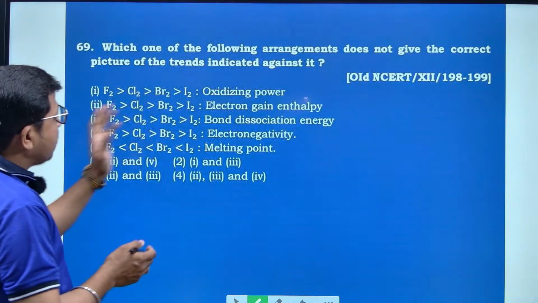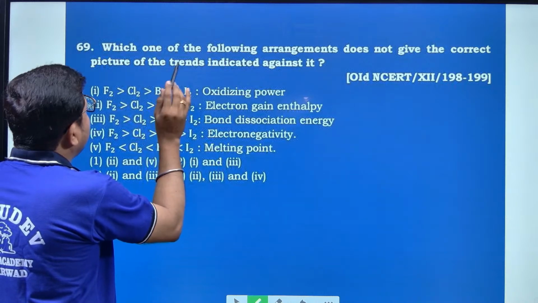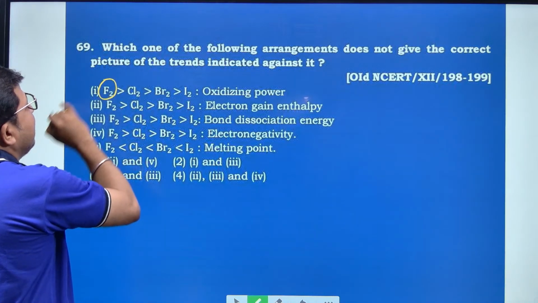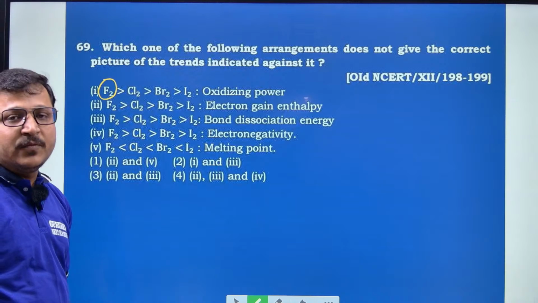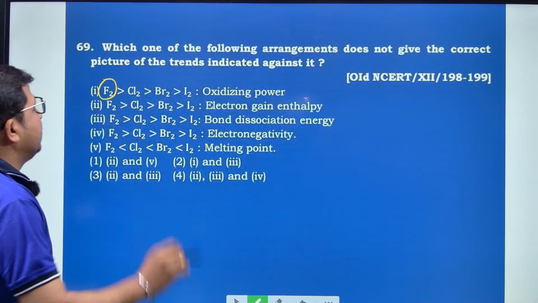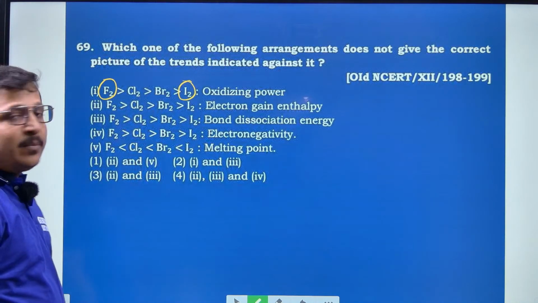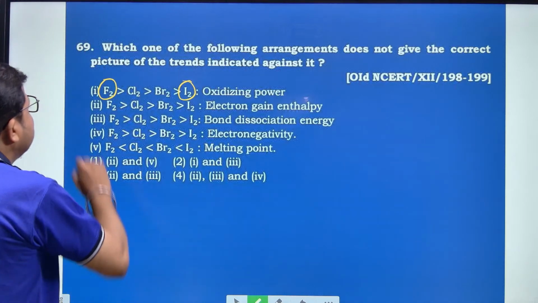Oxidizing power: fluorine is greater than chlorine, greater than bromine, greater than iodine. In the periodic table, fluorine has the most powerful oxidizing capacity, hence it acts as an oxidizing agent, and the least is iodine, with chlorine and bromine in between, hence the first one is right.